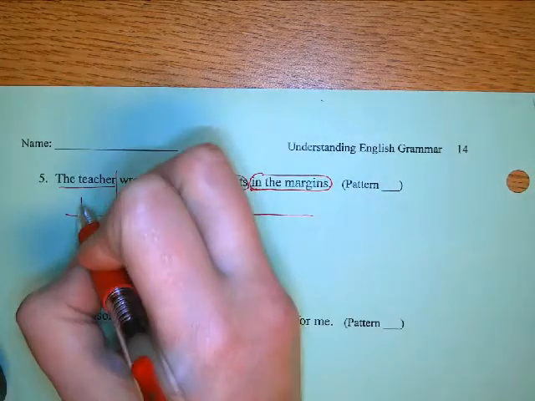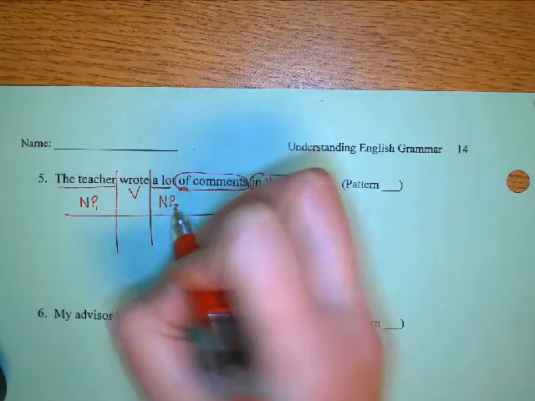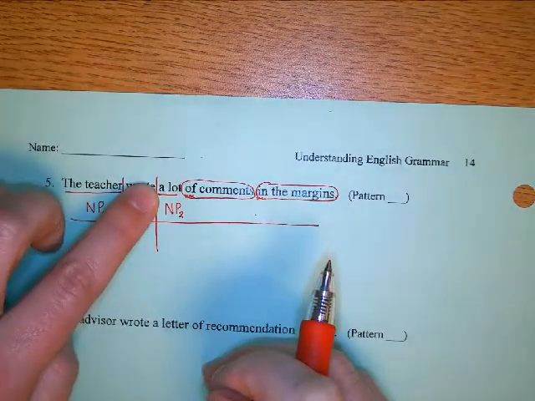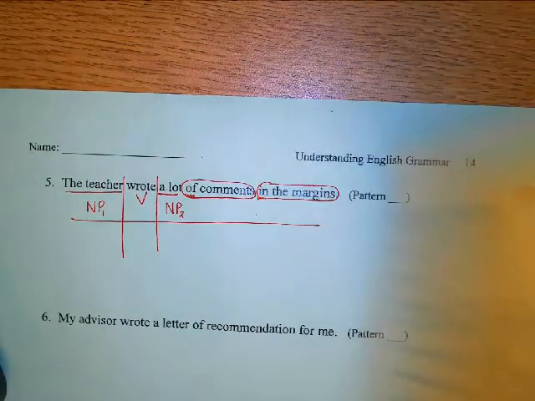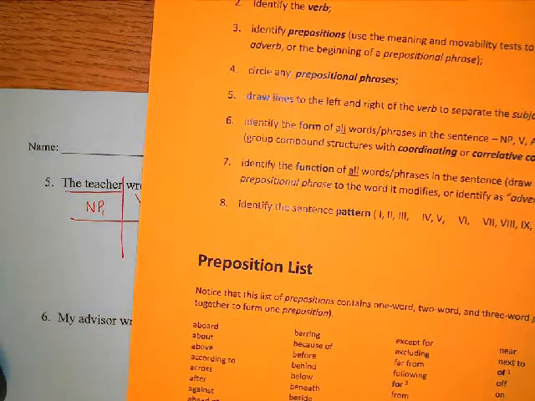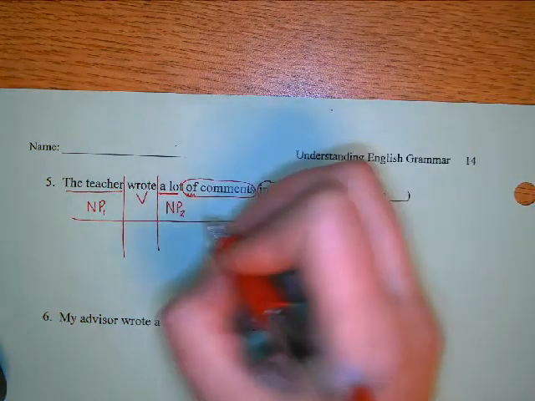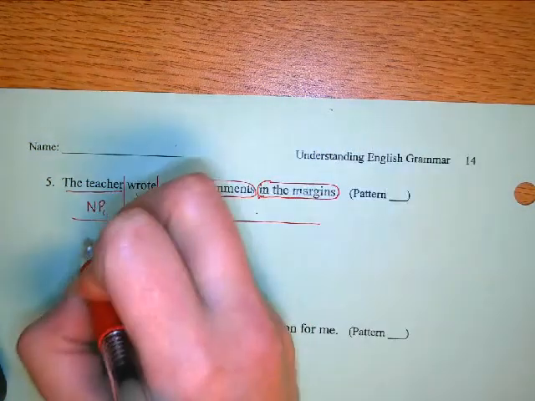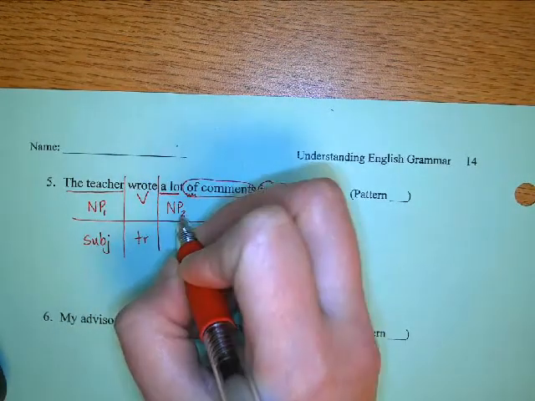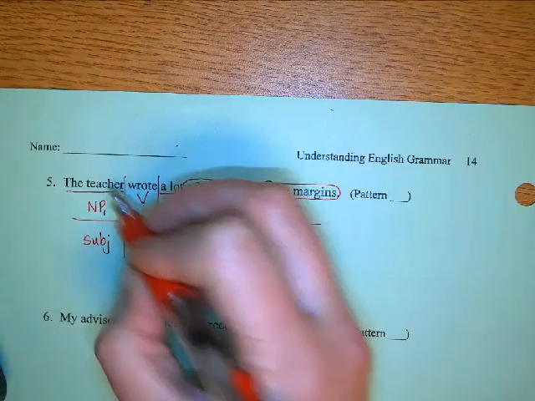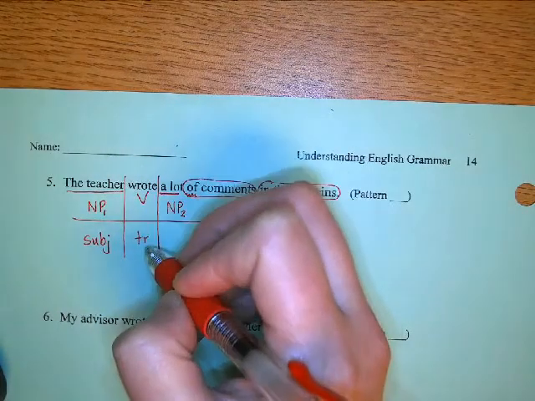The teacher is our first thing, and a lot is our second thing. Don't forget a, an, and the. They can feel like prepositions, but they're not on that list on the back, and that's intentional because a, an, and the are determiners. They tell us we have a noun phrase. So we look at our sentence. We know we have a transitive verb because we have a noun phrase too. The teacher's doing the writing. Who or what was written?